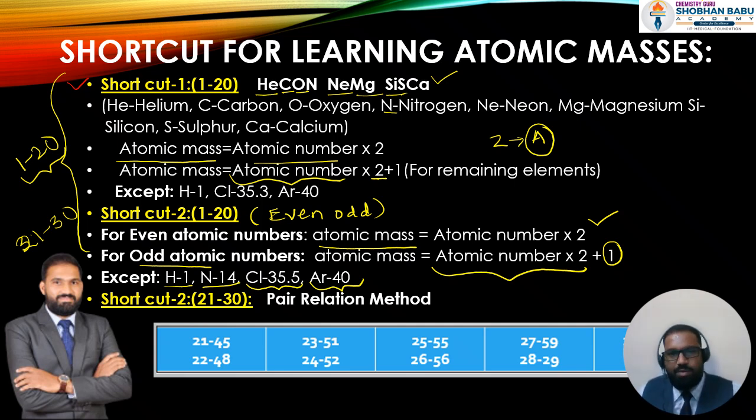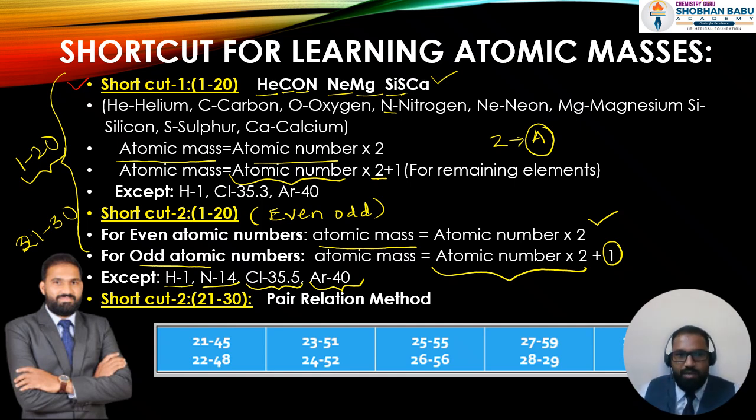Coming back to the next one, I think you might have understood this point, but actually you have to learn all these basics in my live classroom. Many students are outside the classroom, staying in villages and tribal areas, so I thought this may be more useful to all of you. Even method and odd method. The even method is exactly double the atomic number. The odd method is for atomic numbers which are odd, their masses are double plus 1.